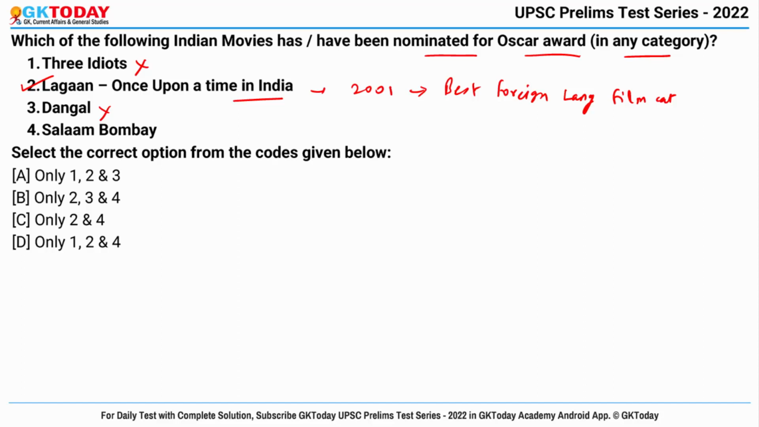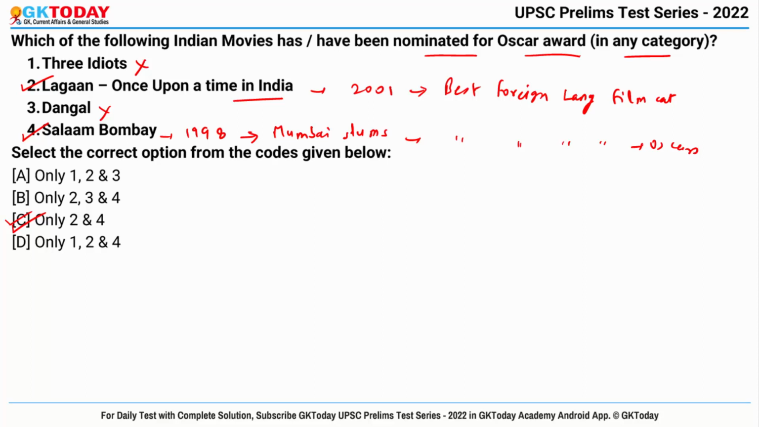Third is Dangal. No, it is also wrong. And fourth is Salaam Bombay. It is a 1998 Hindi film that depicts the lives of children in Mumbai slums. And it was also nominated for Best Foreign Language Film category in the Oscars. So the correct answer becomes 2 and 4, that is option number C.